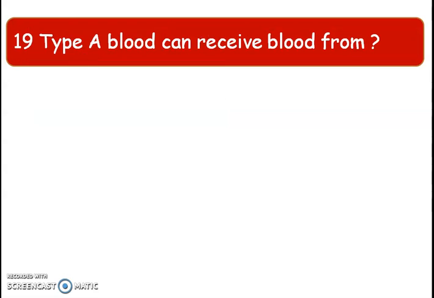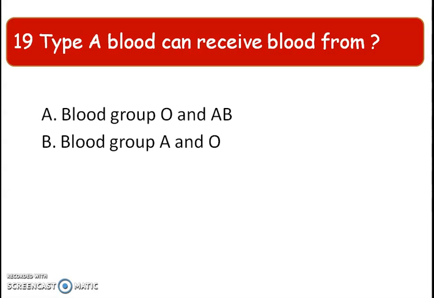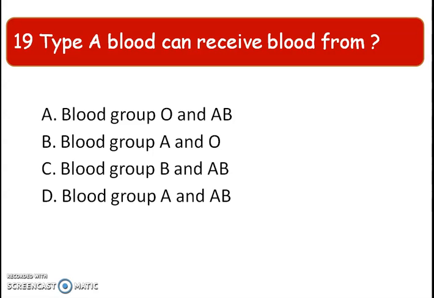Next question, type A blood can receive blood from, type A blood jar ase he blood kar par receive koribo pare? Blood group O and AB, blood group A and O, blood group B and AB, and blood group A and AB. And the right answer is option B, blood group A and O. Blood group A aru blood group O, karon O to universal donor hoy aru blood group A to A antigen thake hekarne okol A ke blood dibo paribo.